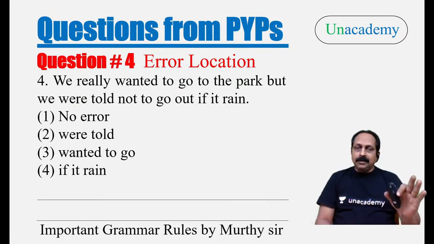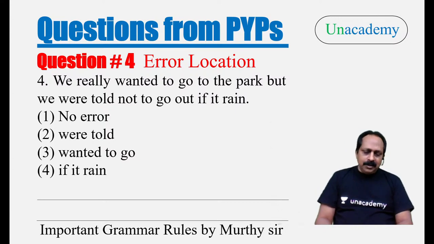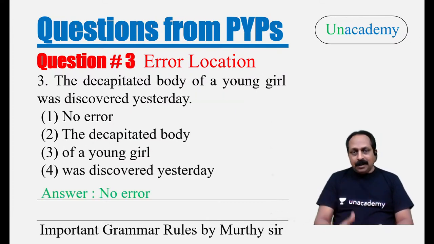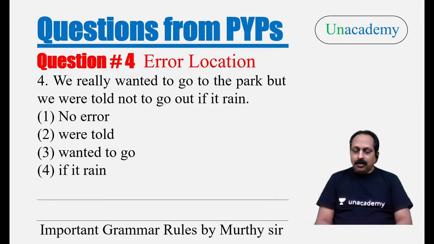Question number four, we are still with error location. Can't it be was found yesterday? That's what I've just answered. Aniket wanted to know why not found. As I said, we don't know the context. Perhaps they were searching. While searching, obviously, we use the word discover. Usually we don't, based on the context. That's a very good question. I really appreciate. Question number four. We really wanted to go to the park, but we were told not to go out if it rained.